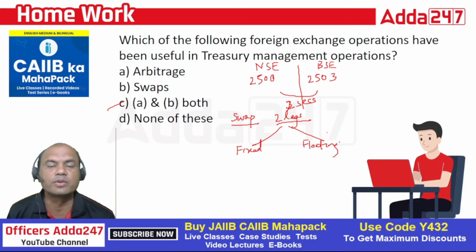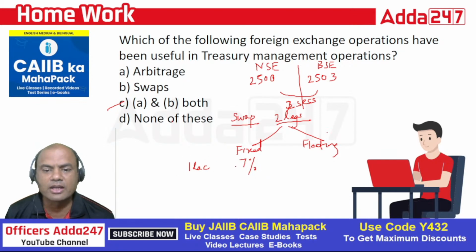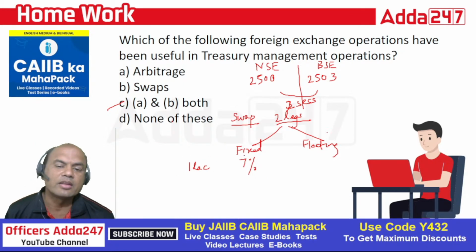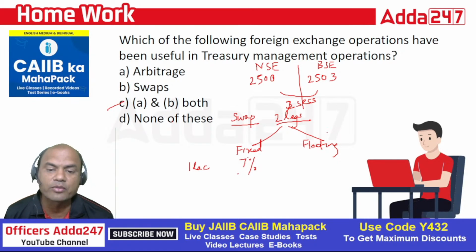What is fixed leg? What is floating leg? Suppose I tell you, I'll take 1 lakh rupees from you and give you an interest of, let's say, 7%. So what is happening? I am taking 1 lakh from you, giving an interest of 7%, and then this leg has become fixed because I have to give you 7% at any cost. But what will I do with that 1 lakh?